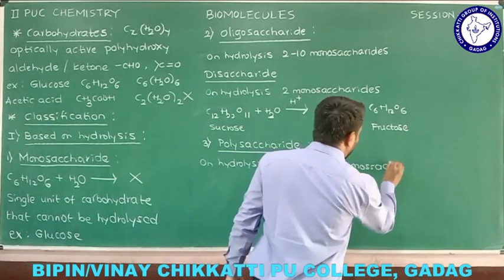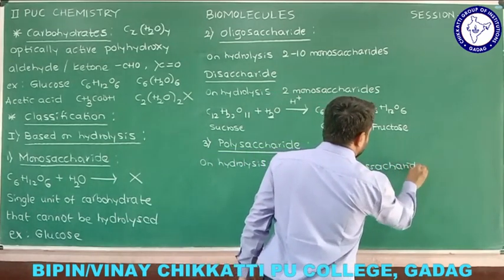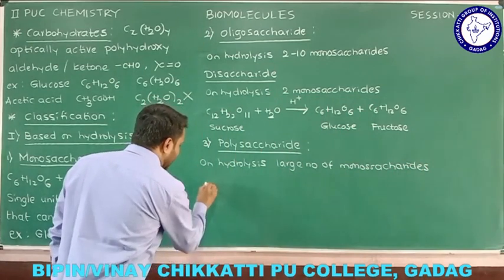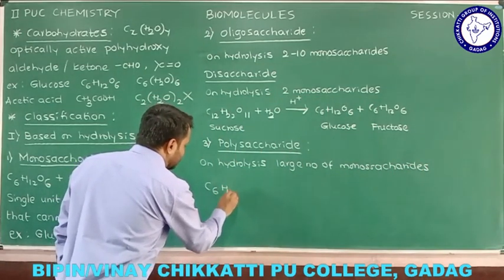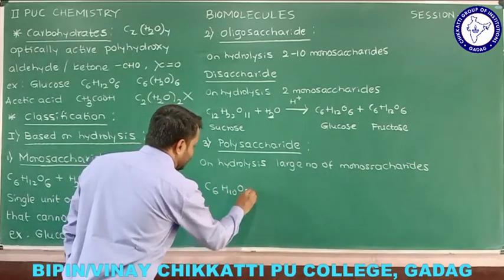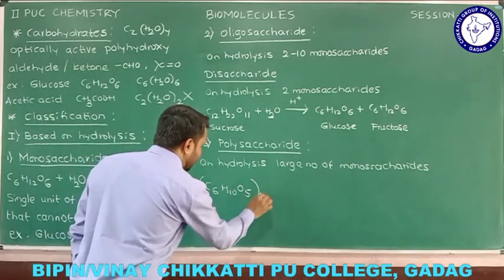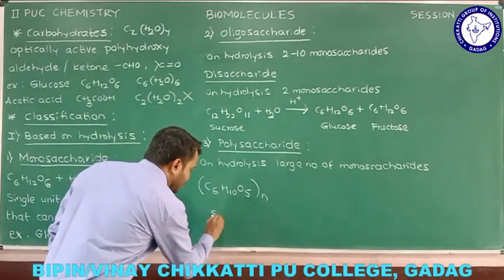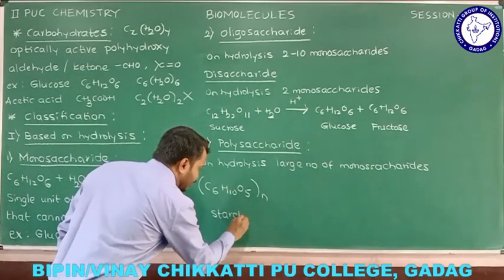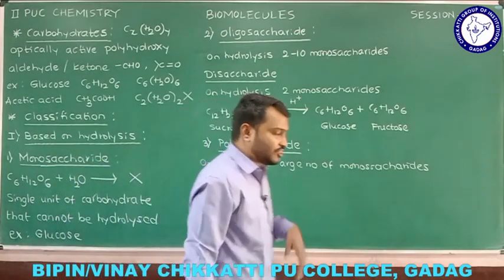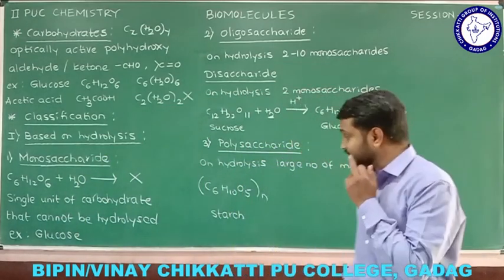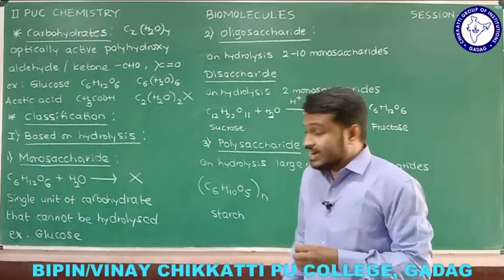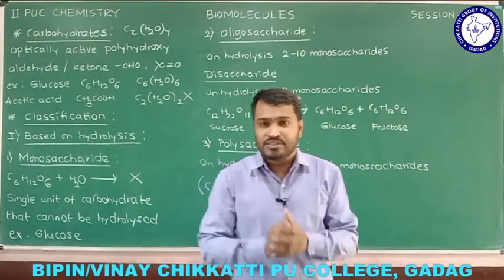One simple example I am going to consider is (C6H10O5)n, and remember this is the molecular formula of starch. You just try to know that one. This is nothing but starch. I will link it with one more concept. I discussed the chapter called polymers.